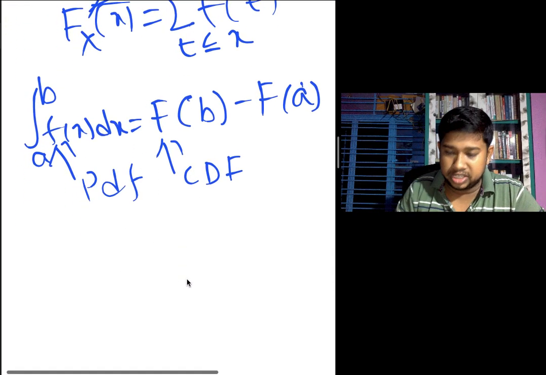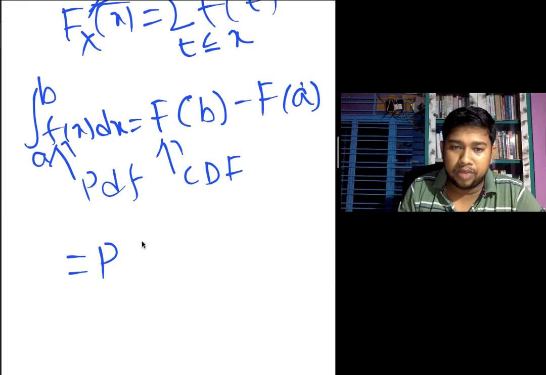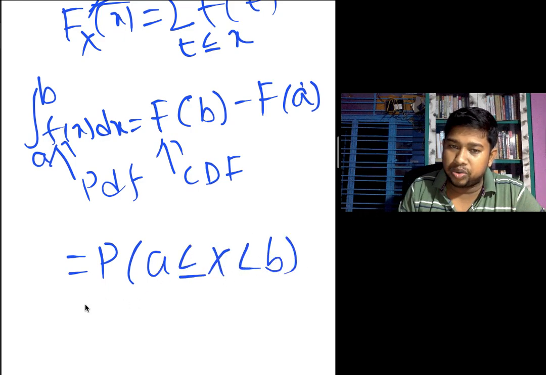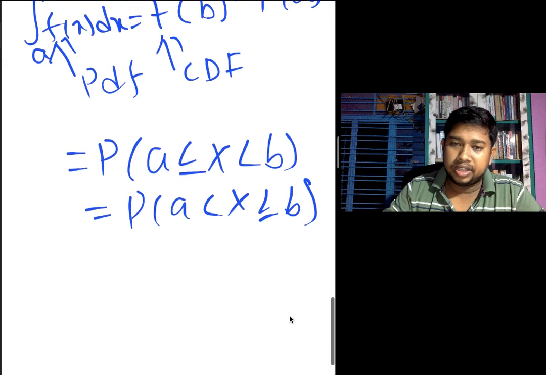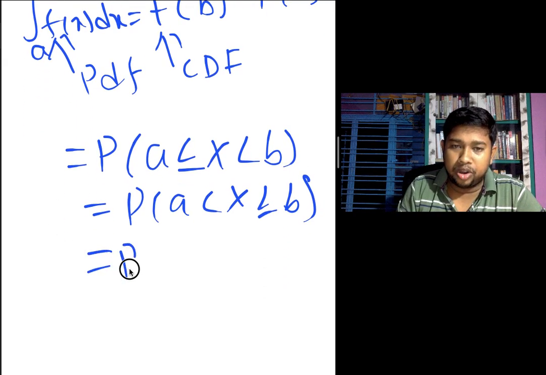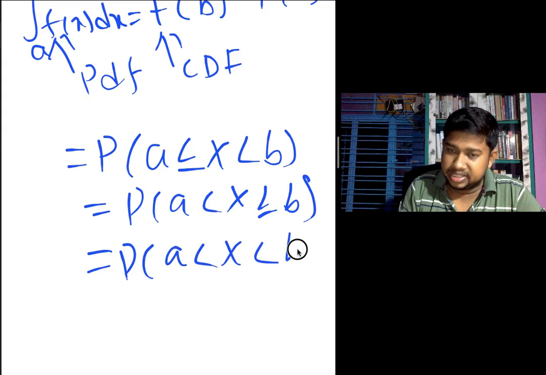In both cases, P of a less than or equal to x less than b is also equal. Probability of a less than x less than or equal to b is also equal. Or P of a less than x less than b is also equal to that integral.